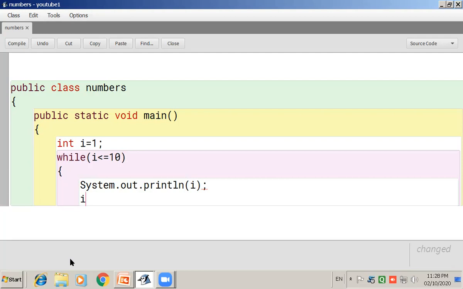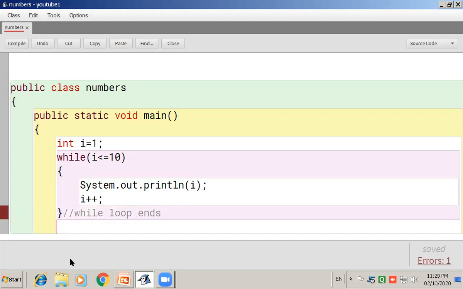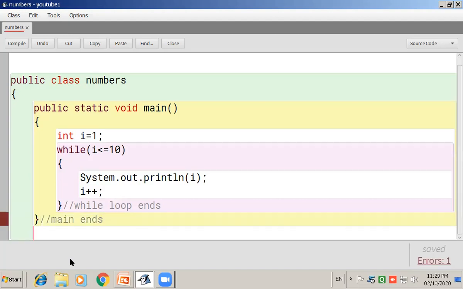Now we want to increment the value of I by 1. So I plus plus, completing the body of the while over here. So here I am writing the comment while loop ends. Then I am completing the main method. So here I am writing the comment main ends, and then I am writing the comment over here class ends.